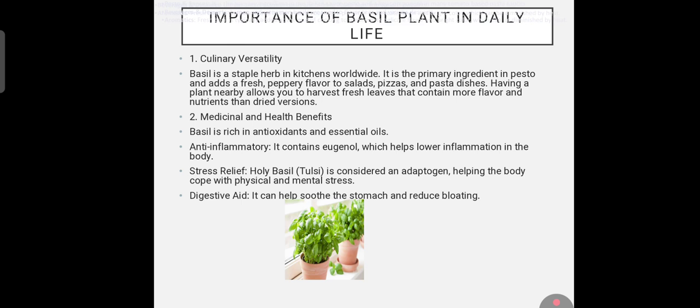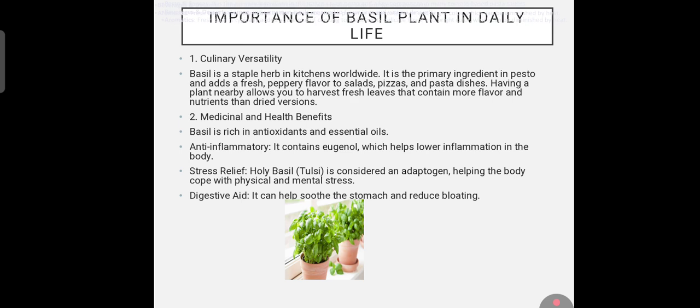Next, importance of basil plant in daily life. Culinary versatility. Basil is a staple herb in cuisines worldwide. It is the primary ingredient in pesto and adds a fresh, peppery flair to salads, pizzas, and pasta dishes. Having a plant nearby allows you to harvest fresh leaves that contain more flavor and nutrients than dried versions.